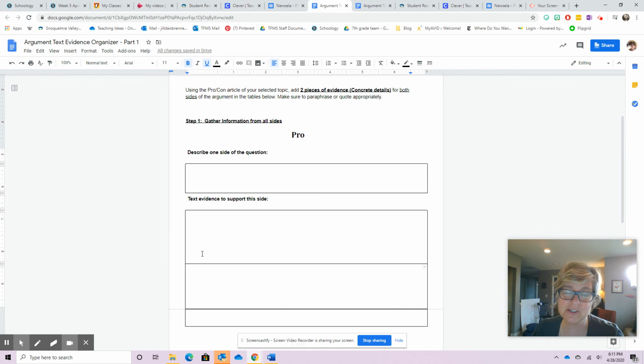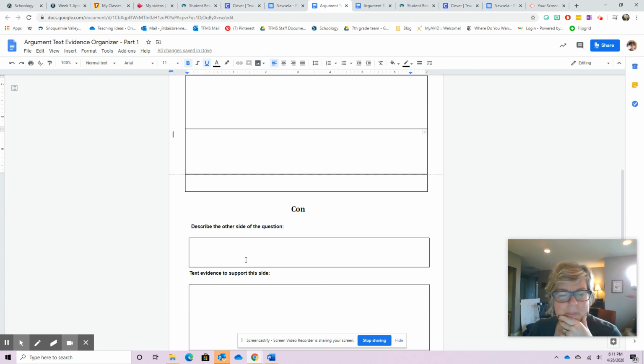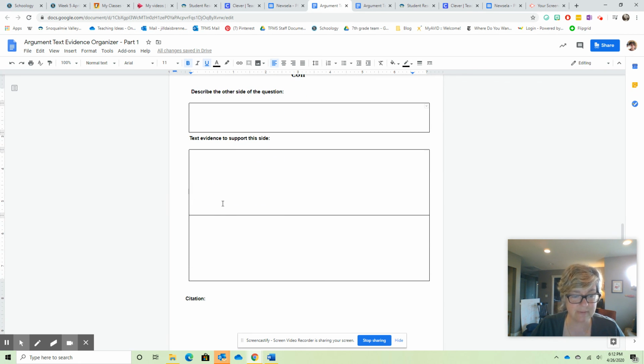Now, because you just learned how to be a persuasive arguer, you need to be skilled and knowledgeable on the other side as well. And this might be your side too. So make sure you spend that equal amount of time figuring out that flip side. Okay, what's the con? What's the other side of the argument stating? Put in there, it is not a good idea to give up meat to save the environment because of blah. Okay. Again, find 2 pieces of evidence, one here and one here.